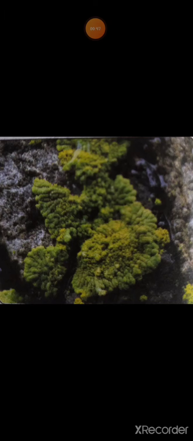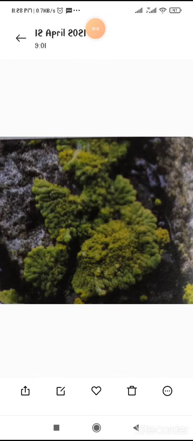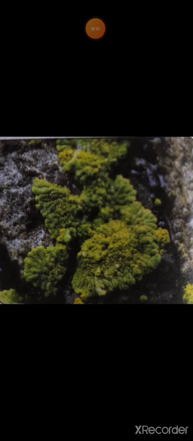The picture which you are able to see on your screen is the picture of lichen. Lichens are the most amazing form of life. A lichen is composed of two distinct organisms, algae and fungi. They live together and work together. The algae contain chlorophyll and make their own food.